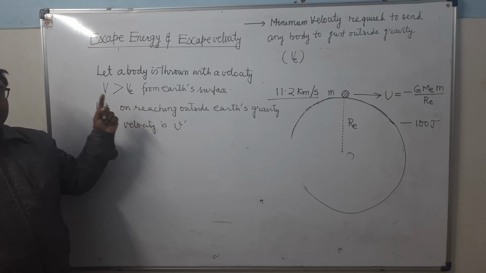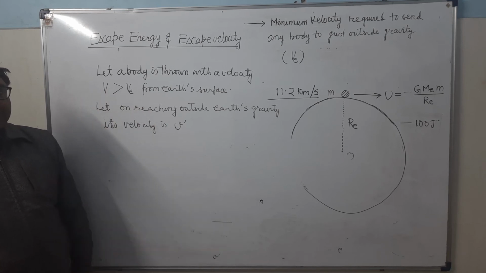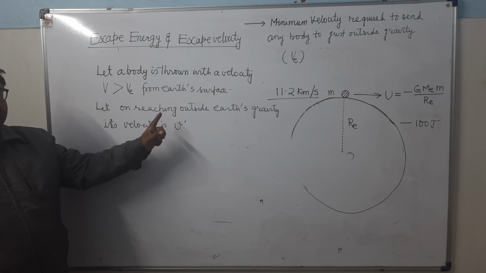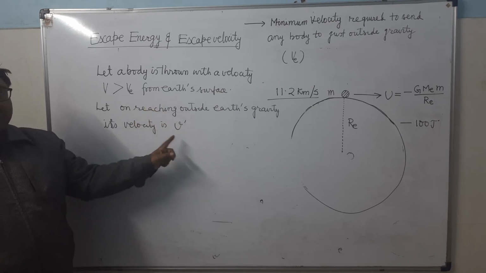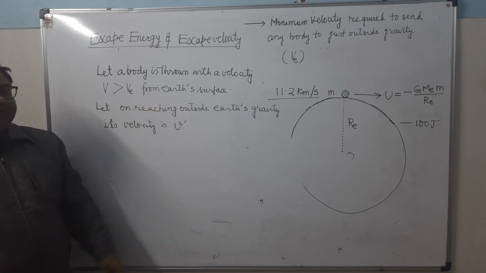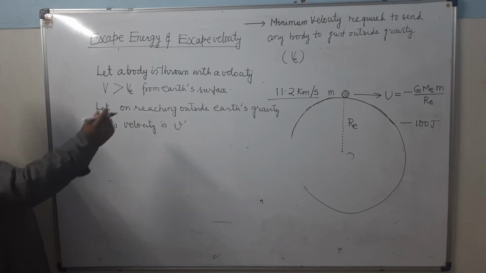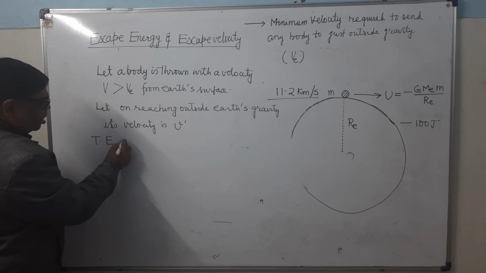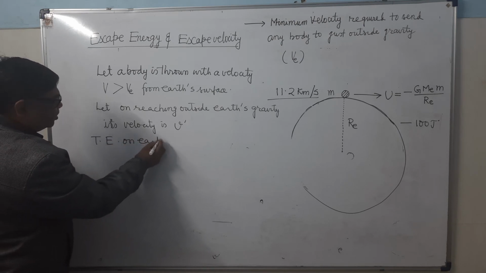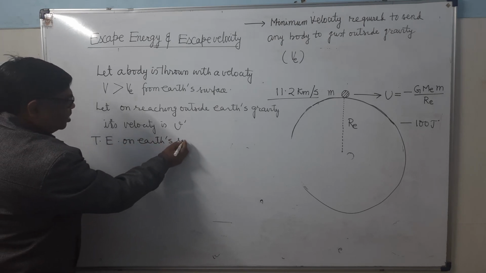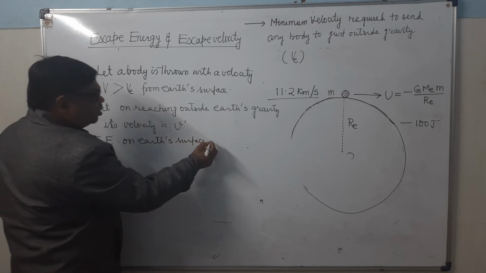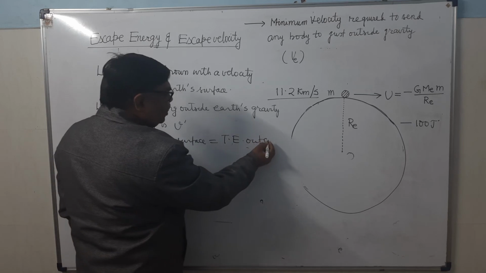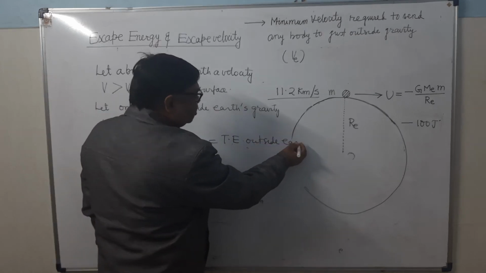But if it is thrown with a velocity greater than 11.2 kilometer per second, there will be some finite value of the velocity of the body at infinity. So see here, from the law of conservation of energy, total energy on Earth's surface equals total energy outside Earth's gravity.